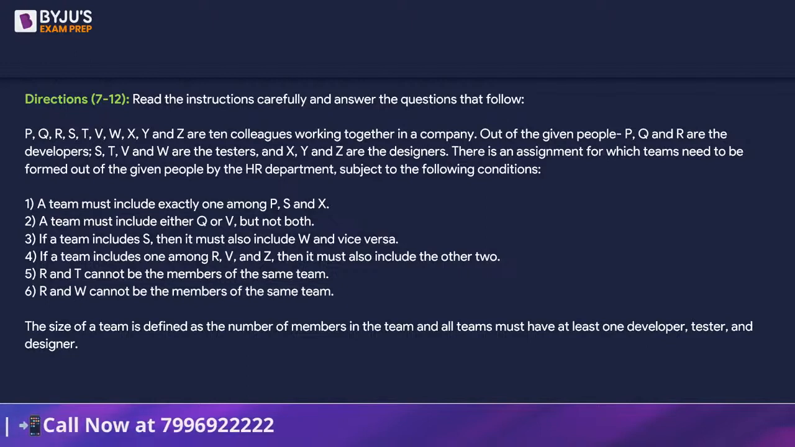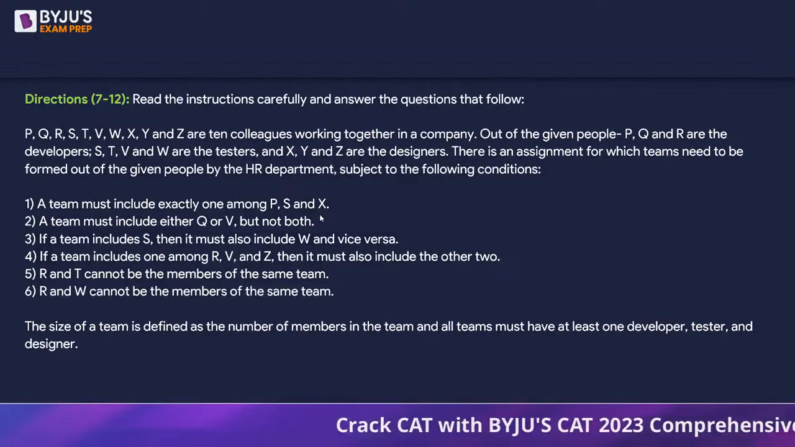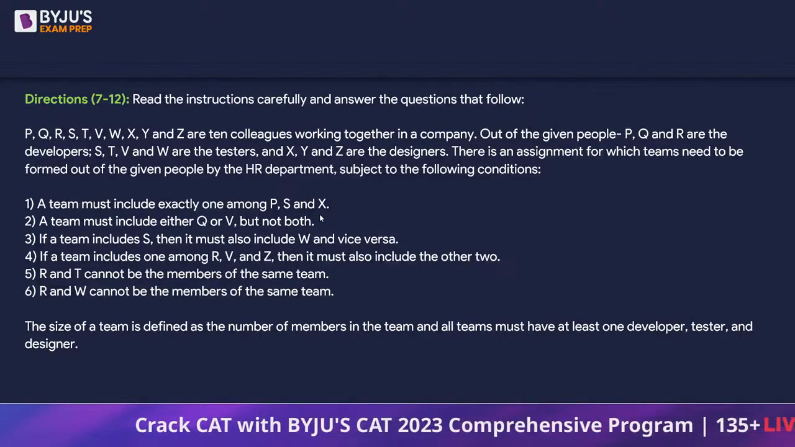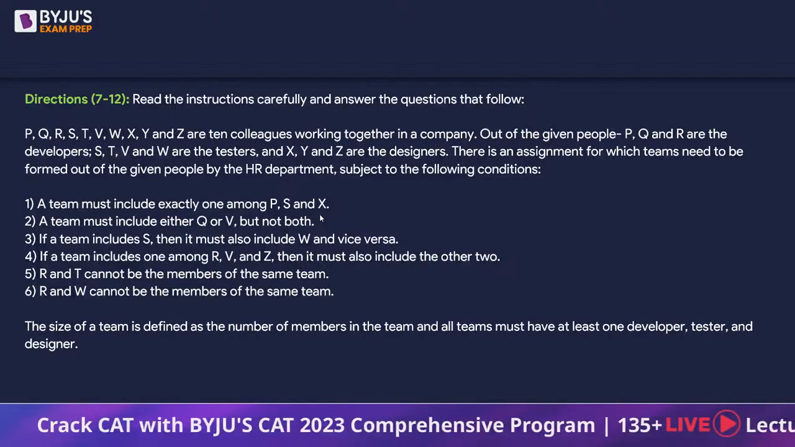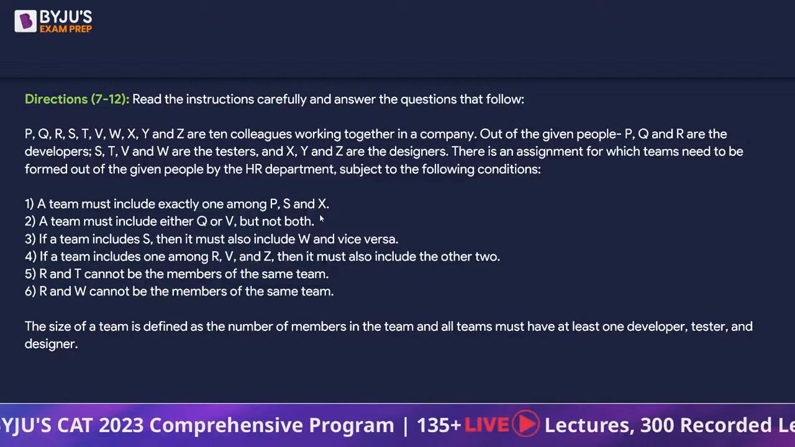Good afternoon, Harshita. Okay, so P, Q, R, S, T, V, W, X, Y, and Z are 10 colleagues working together in a company. Out of the given people, P, Q, R are the developers, S, T, V, and W are the testers, and X, Y, Z are the designers. There is an assignment for which teams need to be formed out of the given people by the HR department, subject to the following conditions.